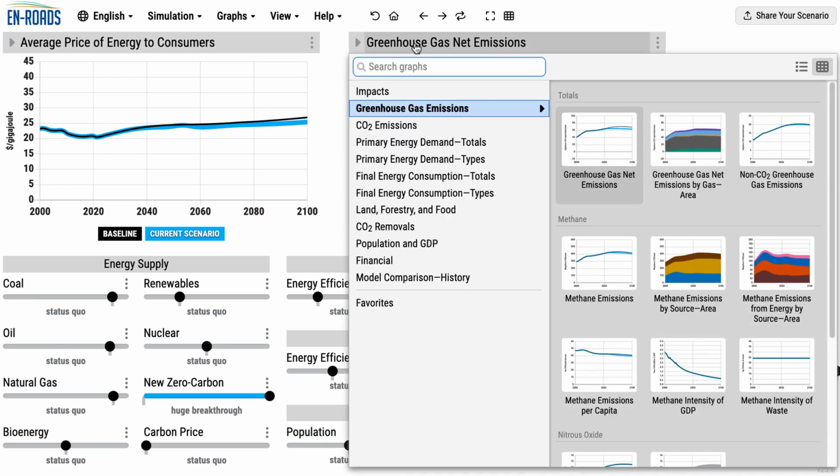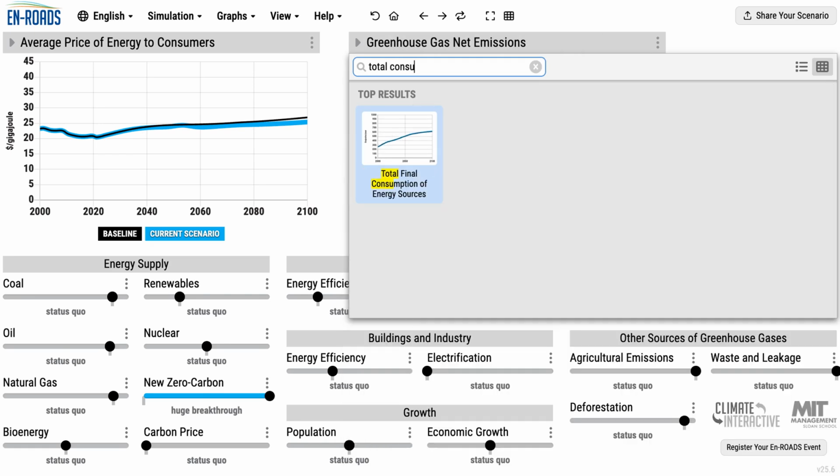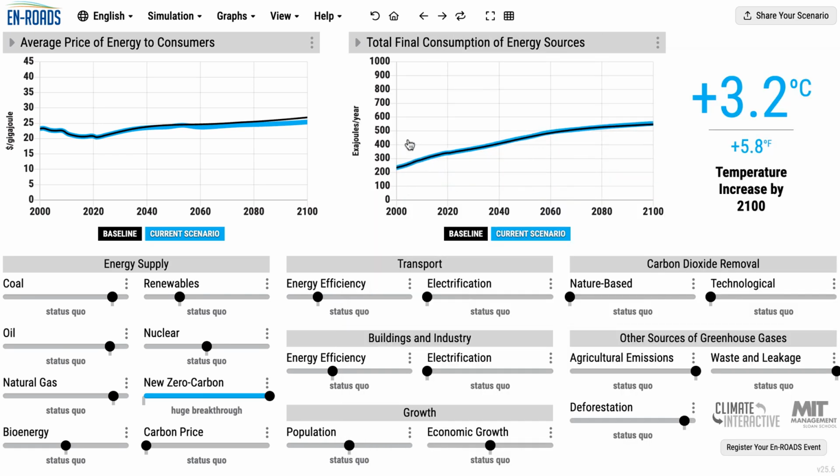Therefore, what happens to overall energy demand? Energy demand goes up a little bit, not a lot, but up a little bit relative to what it would have been otherwise. That leads to a little bit less of a reduction in emissions than we would have gotten otherwise, and less of an impact on temperature.